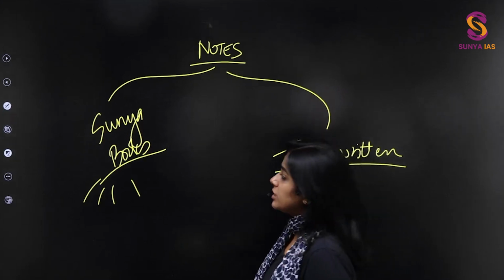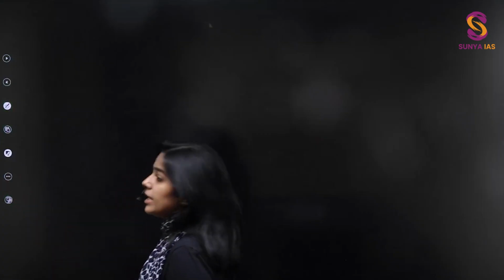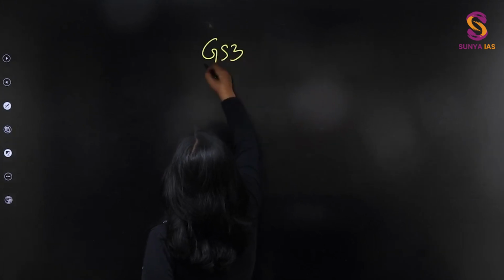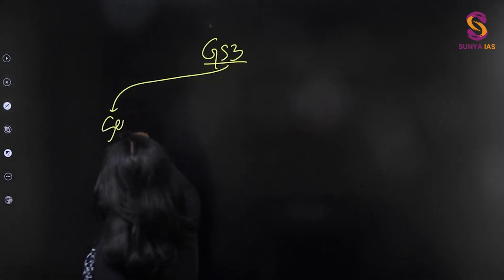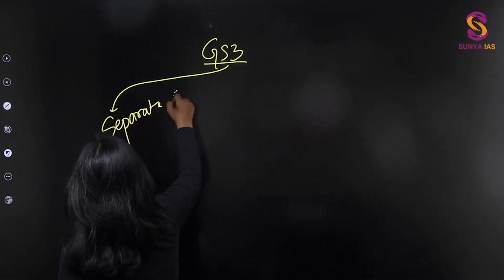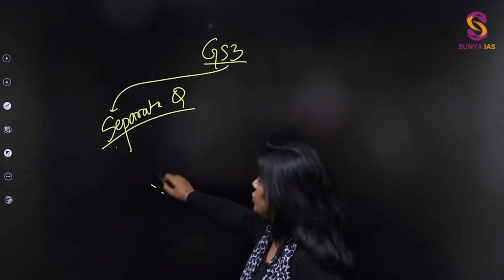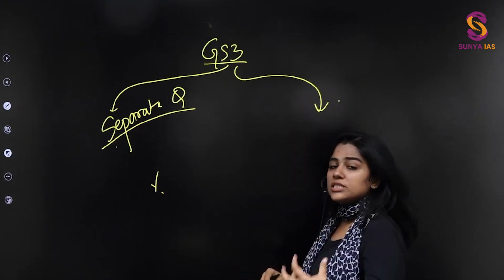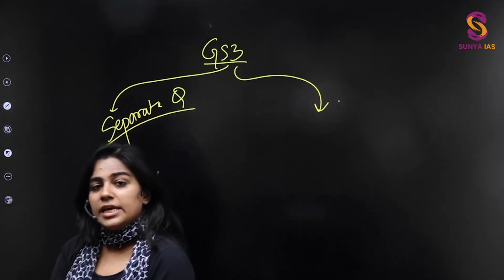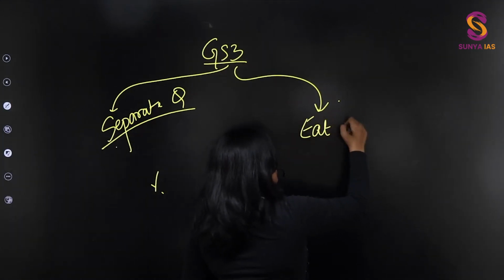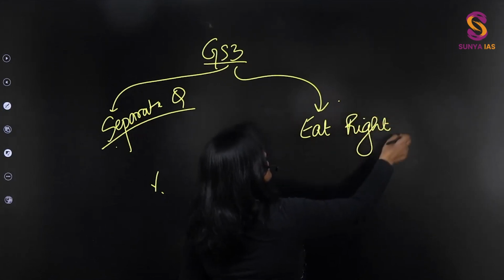Regarding where this particular topic will be important, I have already told you that it will be important in GS3. Now, in GS3, it is difficult that you will get a separate question. But you should be able to use the impact of trans fats in a question which you might get about the Eat Right movement, about demographic dividend.